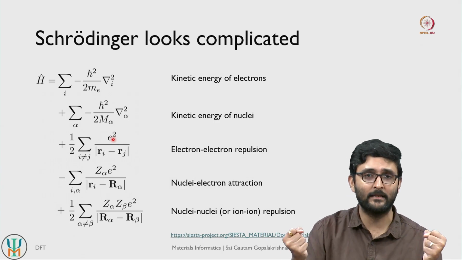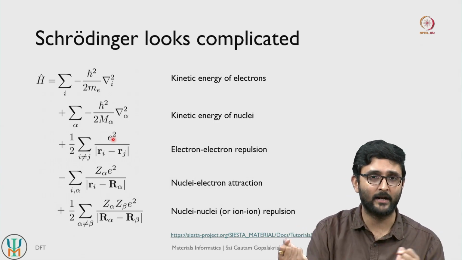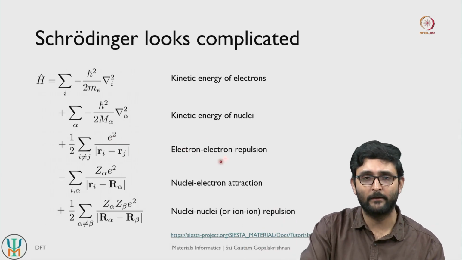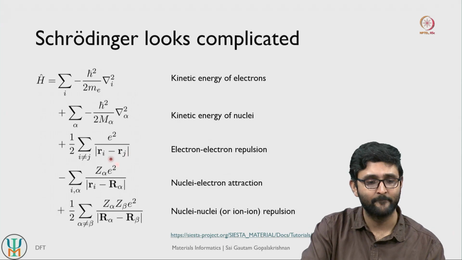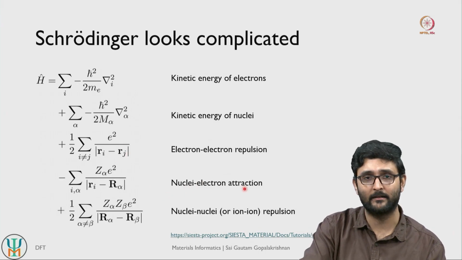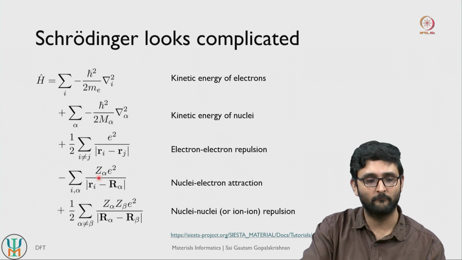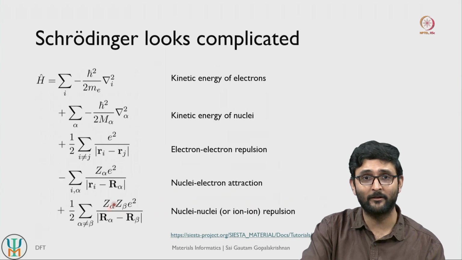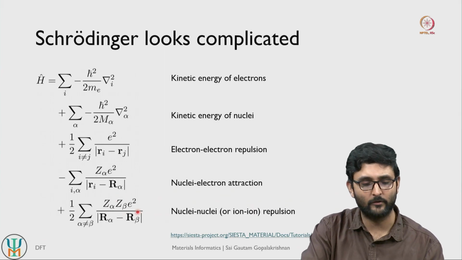So identical charges repel each other, opposite charges attract. This is basic electromagnetism. So you need to worry about how electrons repel each other. Second is nuclei, on the other hand, will attract electrons. So we should worry about nuclei electron attraction, and nuclei amongst themselves will repel each other. So we also need to worry about nuclei repulsion.